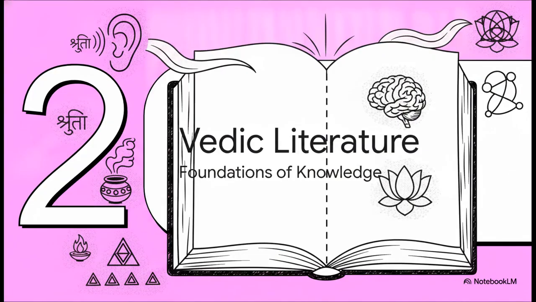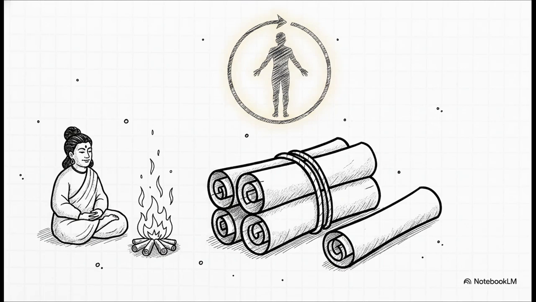Section 2. Vedic Literature. Foundations of Knowledge. This immense, sprawling body of literature is collectively known as Shruti, which beautifully translates to that which is heard. It's divided into 2 main branches, the ritualistic Karmakanda, made of the Samhitas and Brahmanas, and the deeply philosophical Gyan-kanda, comprising the Aranyakas and Upanishads.